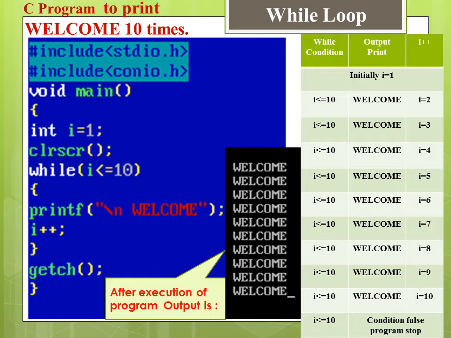In this way loop gets executed 10 times and prints welcome on output screen as shown in table. And after executing 10 times the value of I becomes 11, and here the while condition becomes false and program execution gets stopped. And here in output screen you will see that welcome message is printed 10 times.